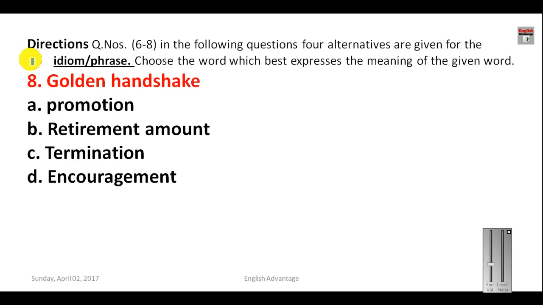Now let us see the next question, golden handshake. Your options are promotion, retirement amount, termination, and encouragement. Now when you get retired from your job, you get lots of money as a retirement fund, and that process of giving you money is called golden handshake. So here your answer will be retirement amount.